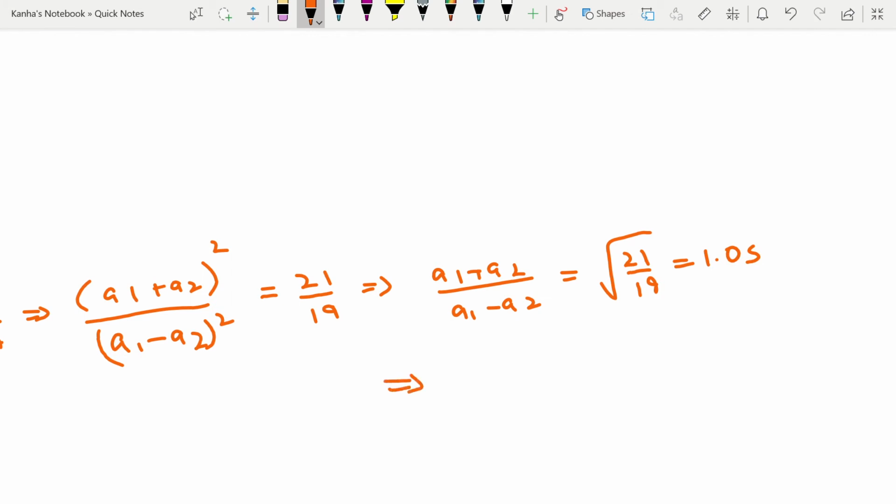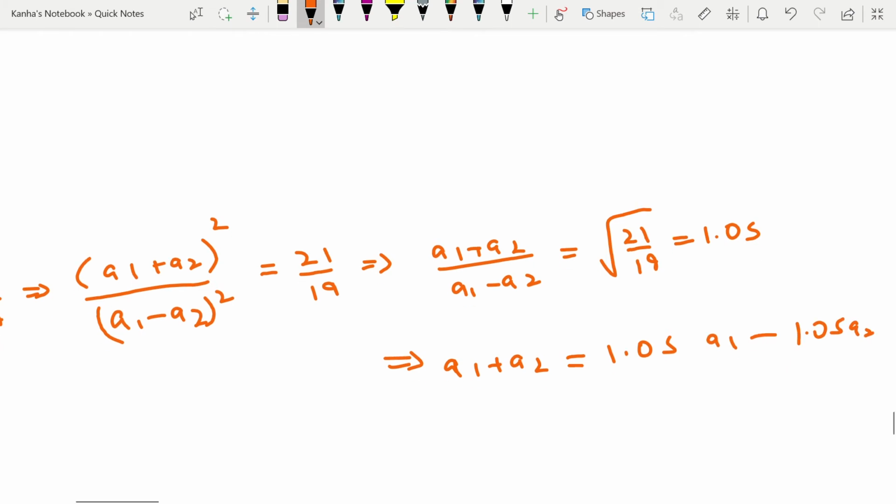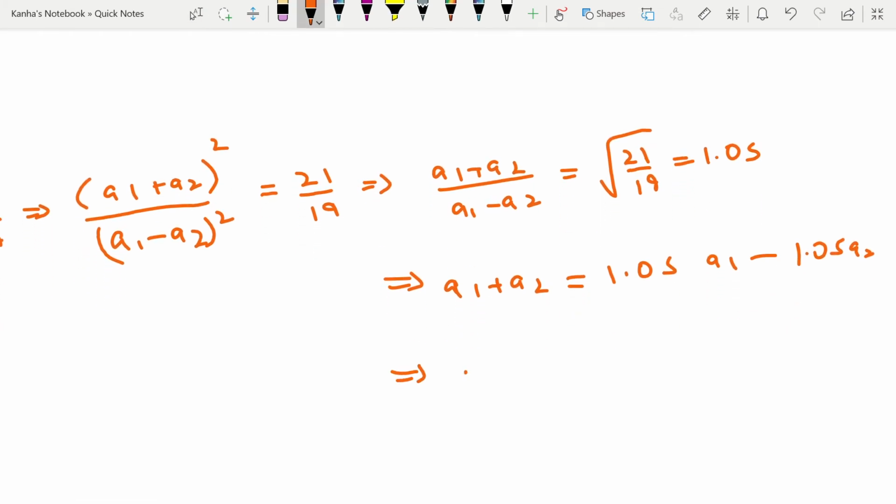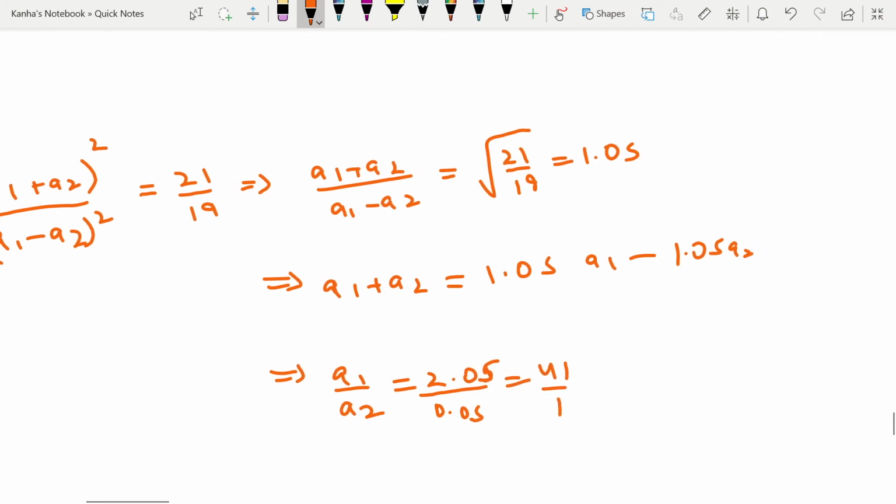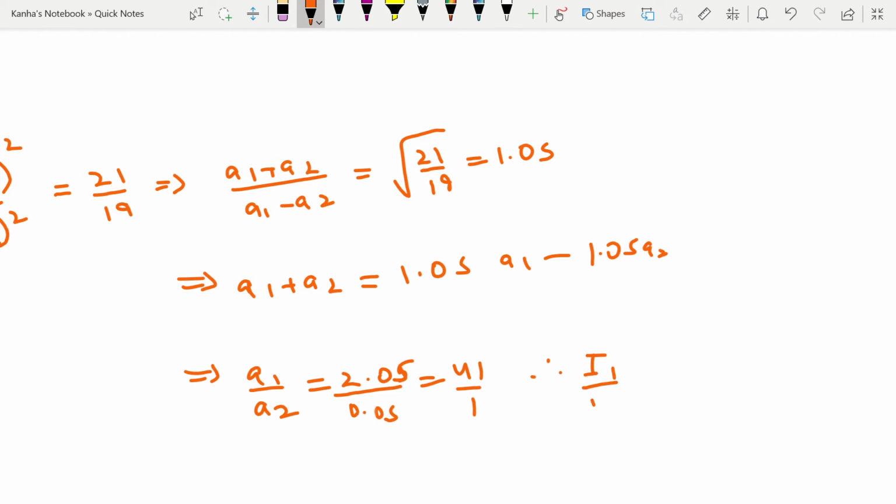That implies A1 plus A2 is equal to 1.05 times A1 minus 1.05 times A2. Now I can easily solve this, giving me A1 by A2 is equal to 2.05 divided by 0.05, which is 41 by 1. Okay, therefore I1 by I2 is equal to A1 square by A2 square, nothing but 1681 divided by 1.